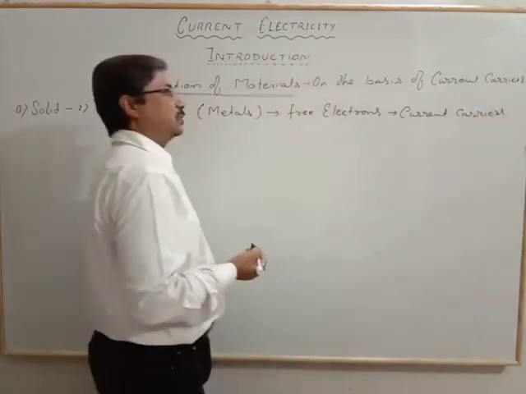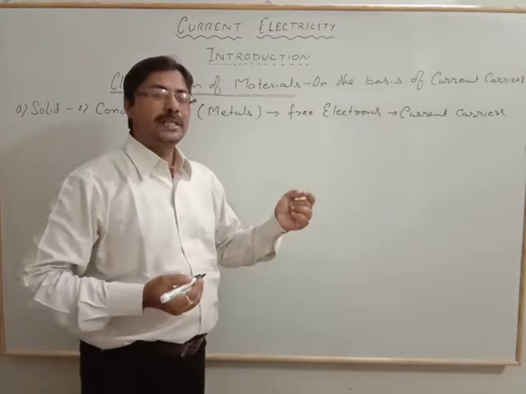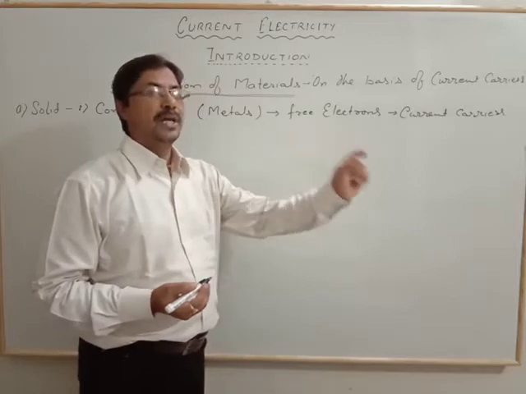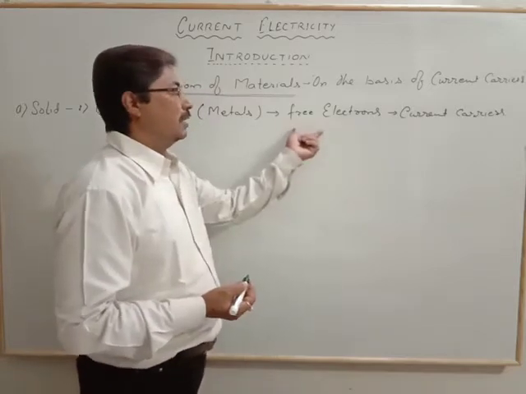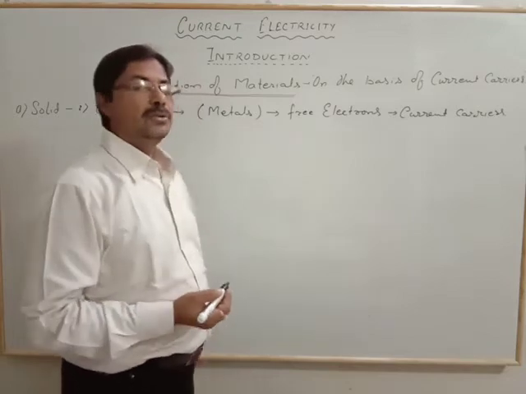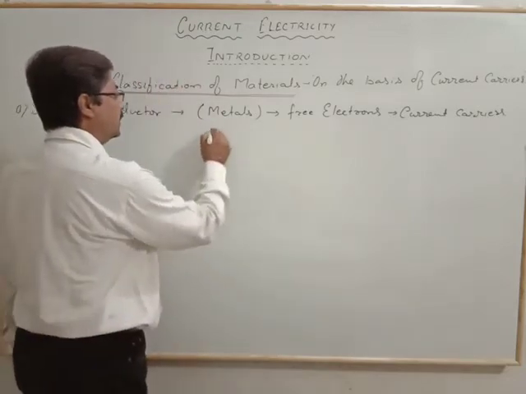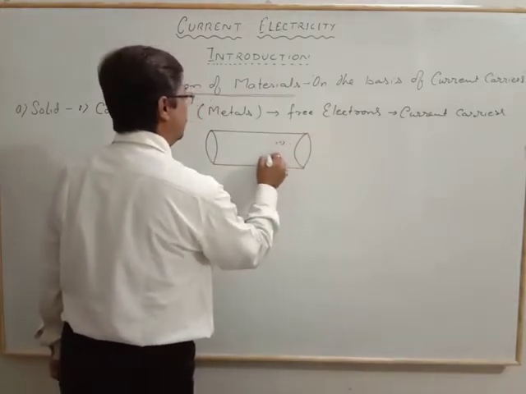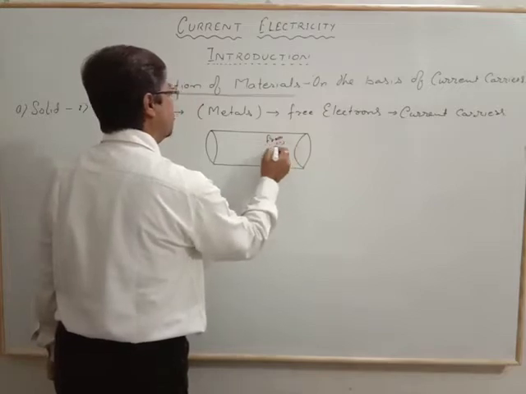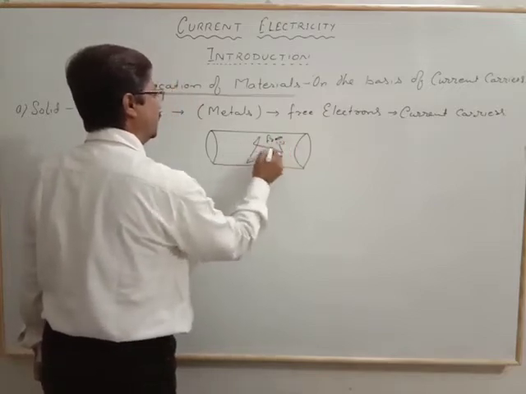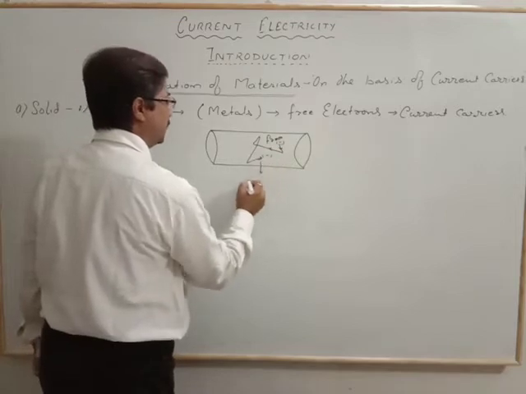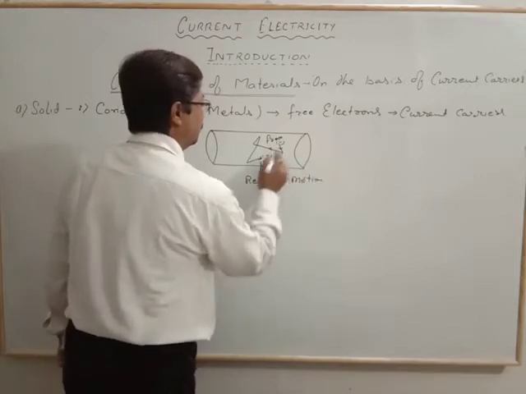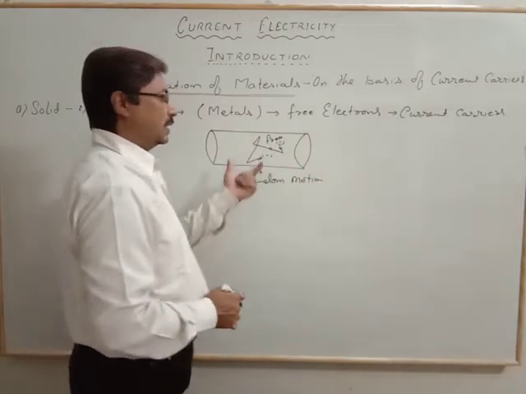We know that free electrons, that means the electrons in the valence shell, have no affinity with their parent atoms. They can move along the crystal structure, moving randomly throughout the conductor. If we consider this is the conductor, in this conductor the electrons are free, and these free electrons can move randomly here and there. That motion is the random motion throughout the crystal structure.